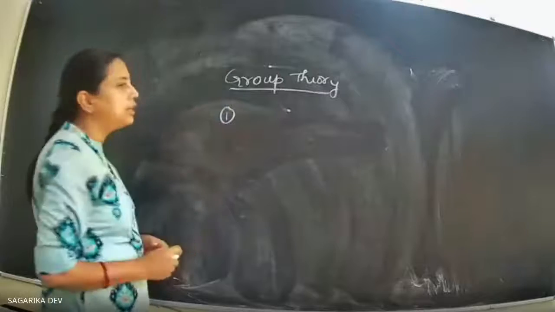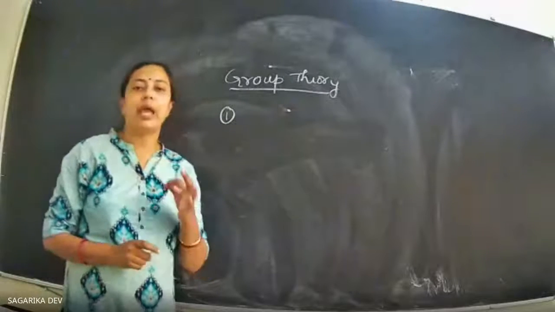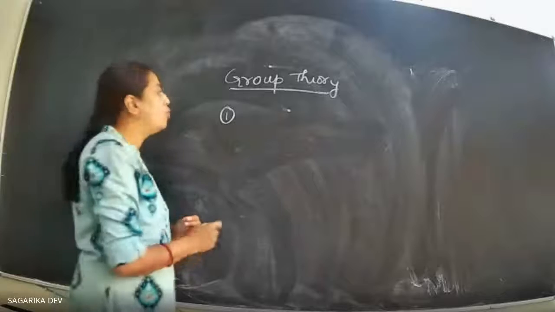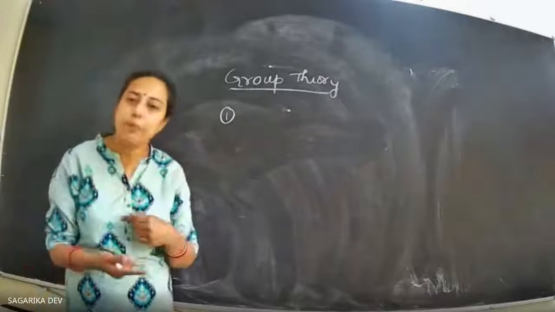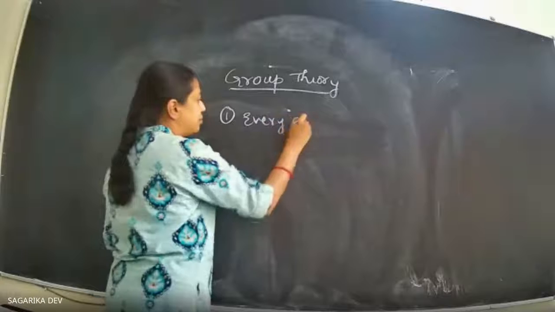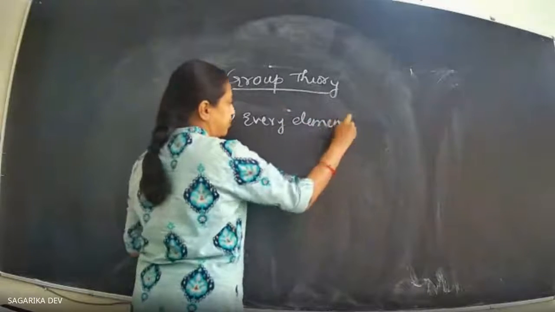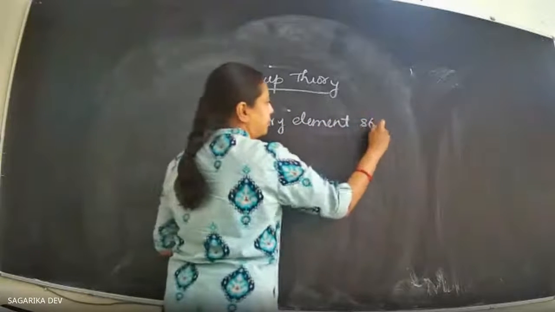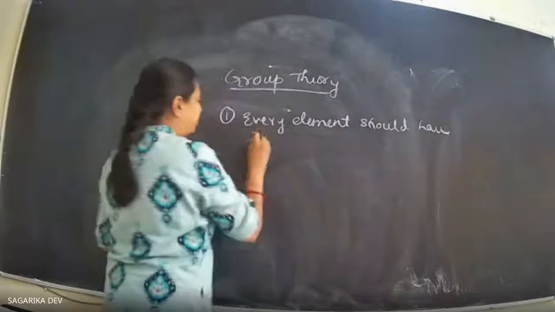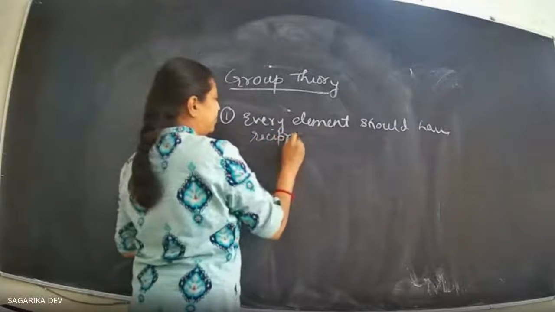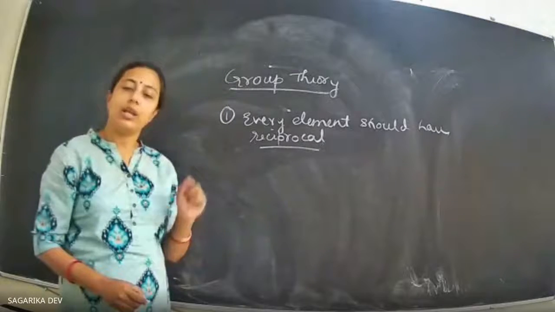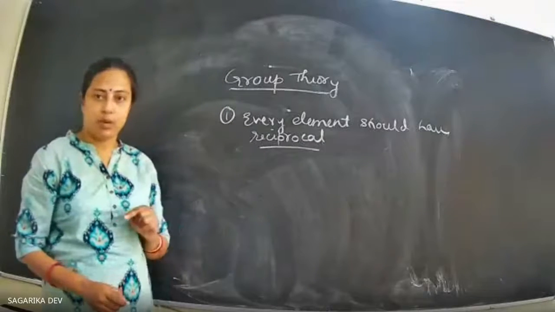The first one is that every element of that particular group will have a reciprocal to it. So every element should have a reciprocal, and that reciprocal is also an element of the group.